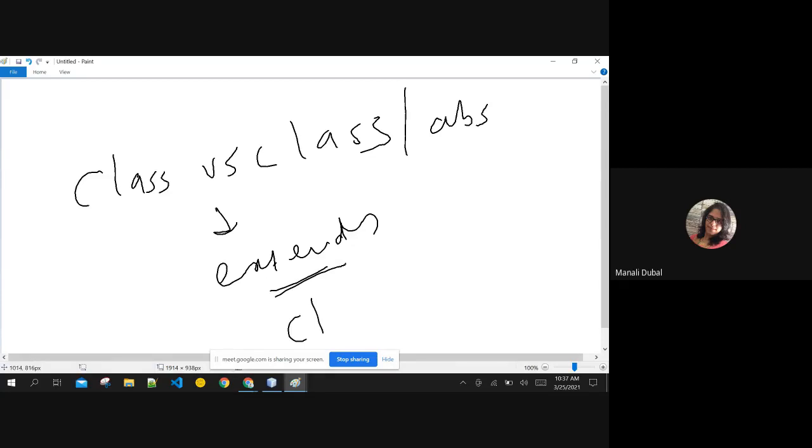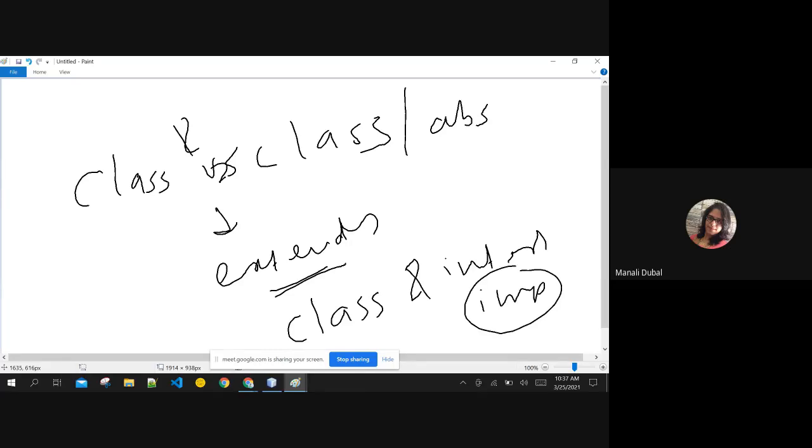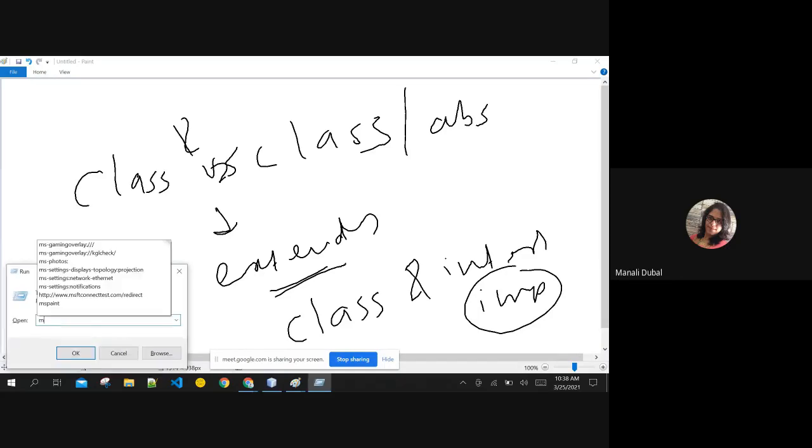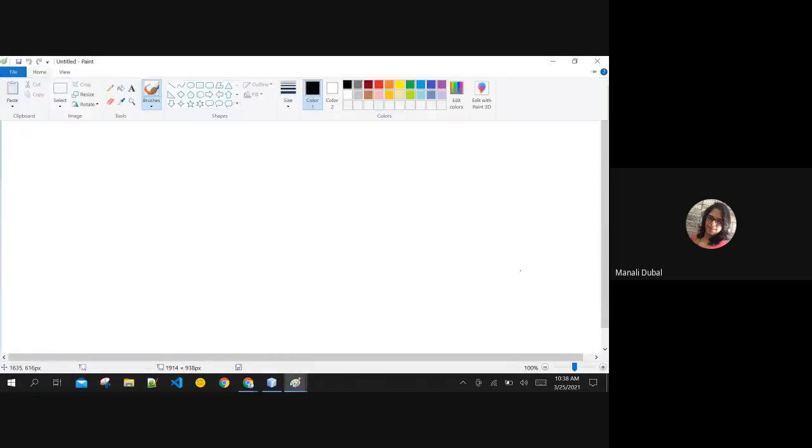For classes and classes, not versus actually, for classes and classes, same thing. For classes and interface, you are using the implements keyword. Just like in the example itself, for implementing the interface, you can use the implements keyword in this.